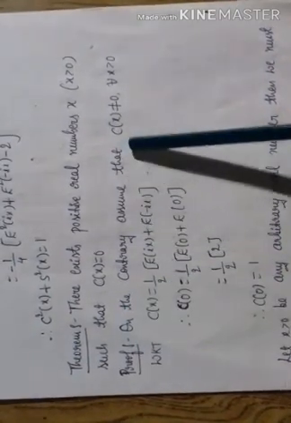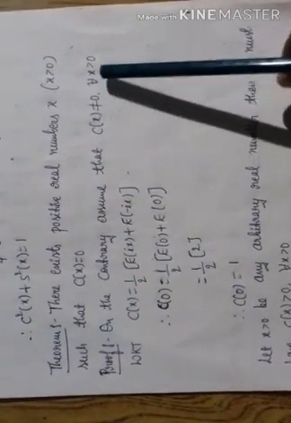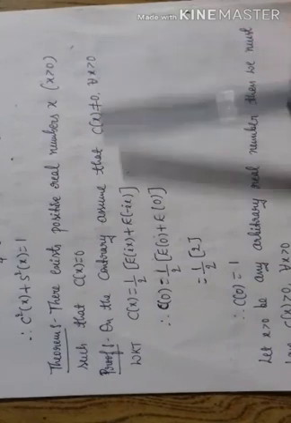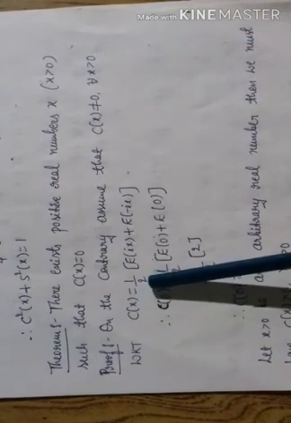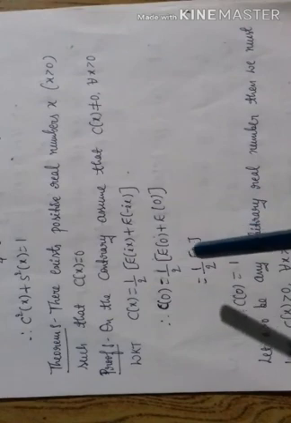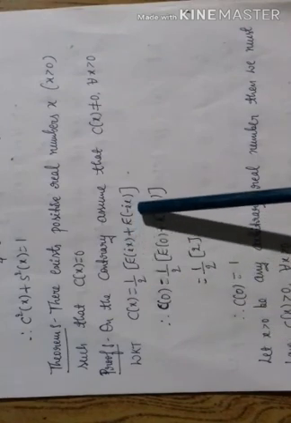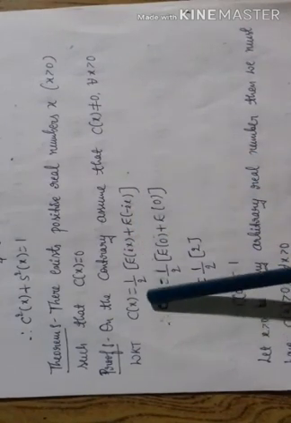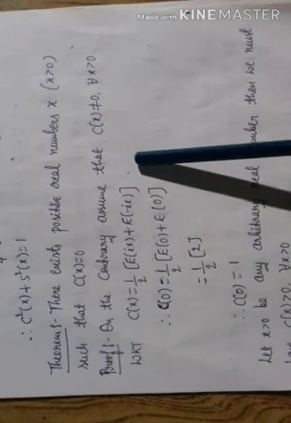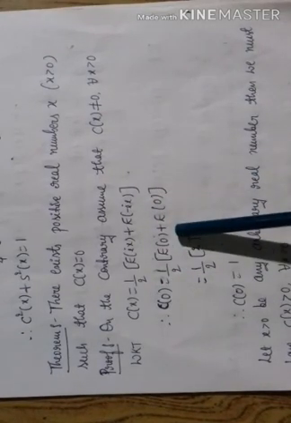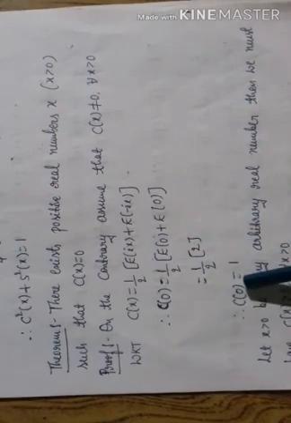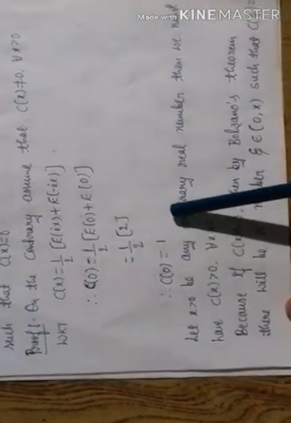Proof: on the contrary, assume that c of x is not equal to 0 for all x greater than 0. We know that c of x is equal to 1 by 2 into e of ix plus e of minus ix. Put x is equal to 0 in the above equation. And we know that e of 0 is equal to 1. Simplifying, we get c of 0 is equal to 1.